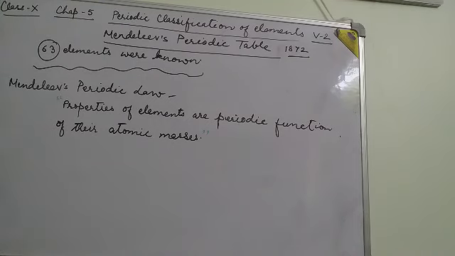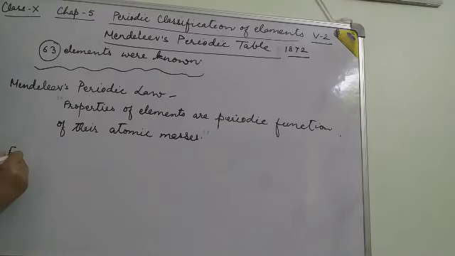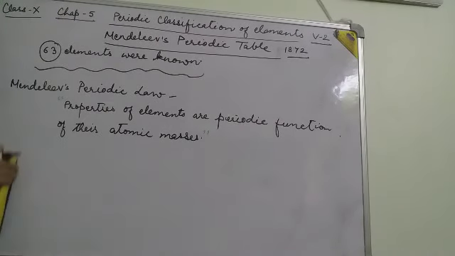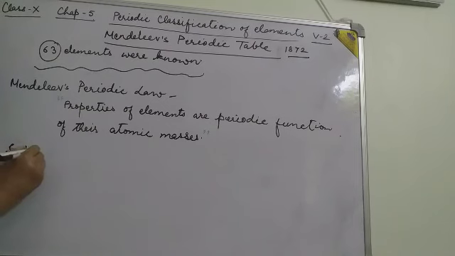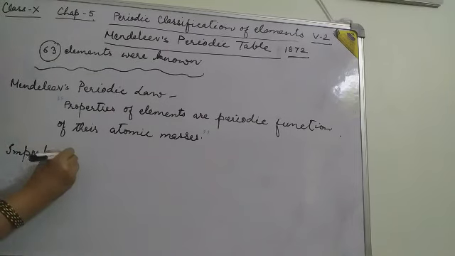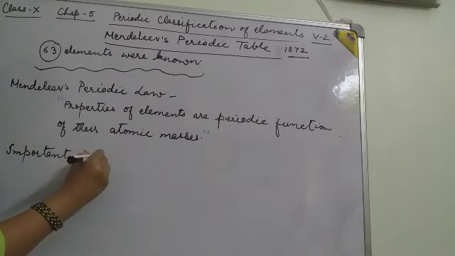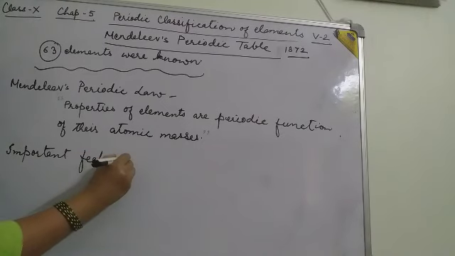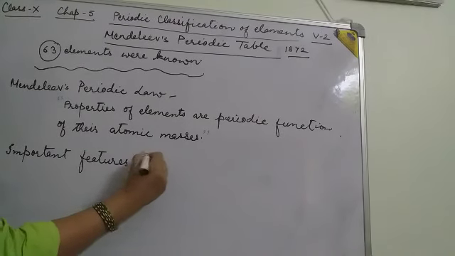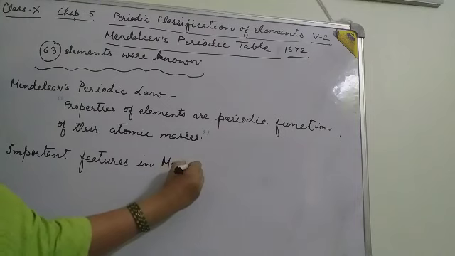So there are many important features present in Mendeleev's periodic table.